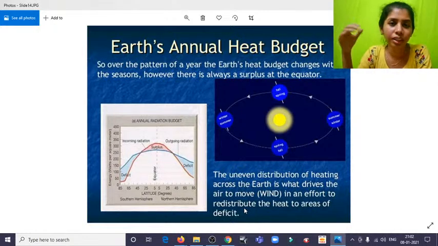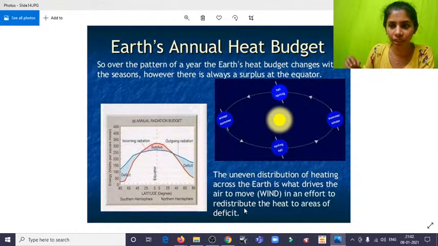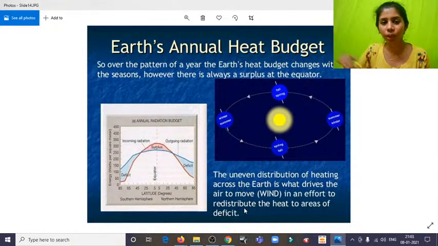Because the Earth's heating is very much uneven and not evenly distributed. When one place is hot, the other will be comparatively cold. So for those reasons, the wind will pass from one place to the other, and the winds also have a course, with their own patterns and seasons according to it.